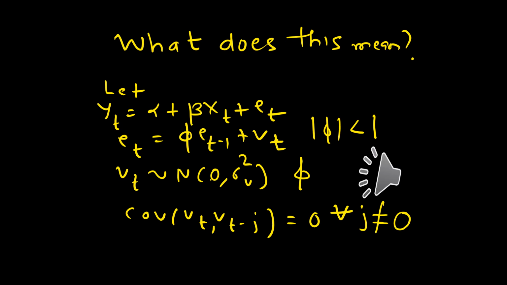There are two things to remember about this equation. The absolute value of phi is strictly less than 1. Secondly, the error term Vt in the equation for Et is serially not correlated. That is, we are going to explicitly assume that Vt is normally distributed with mean 0, a constant variance sigma square V, and the covariance of Vt with its past or future values is 0.